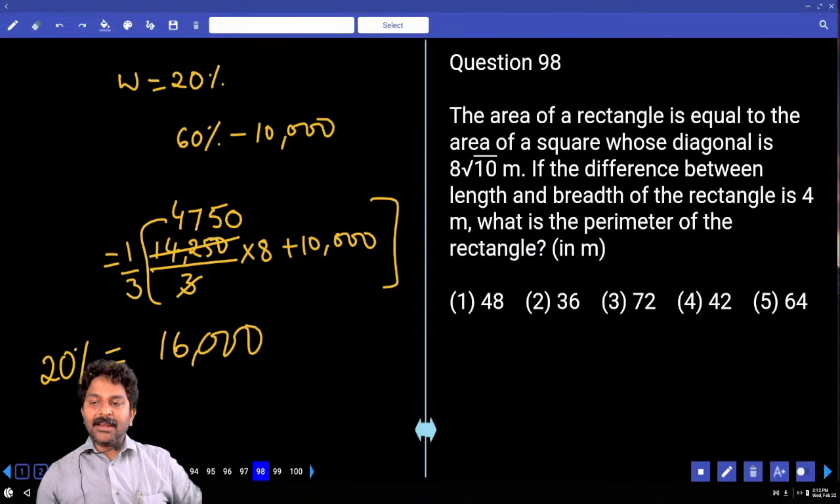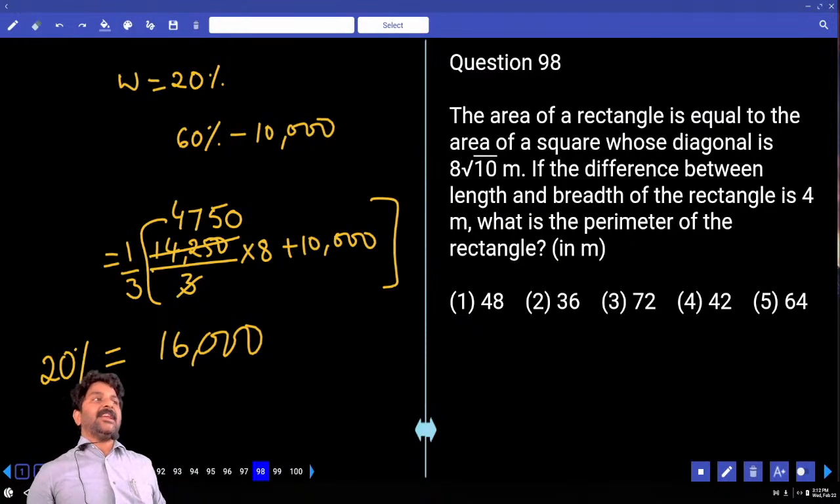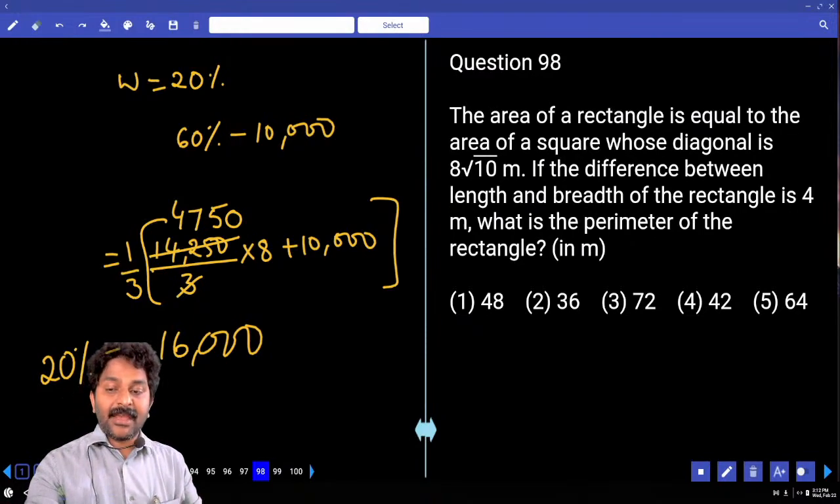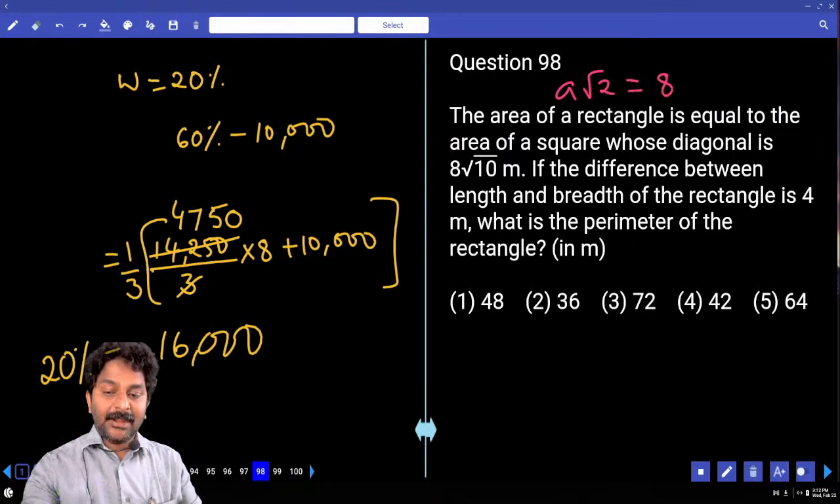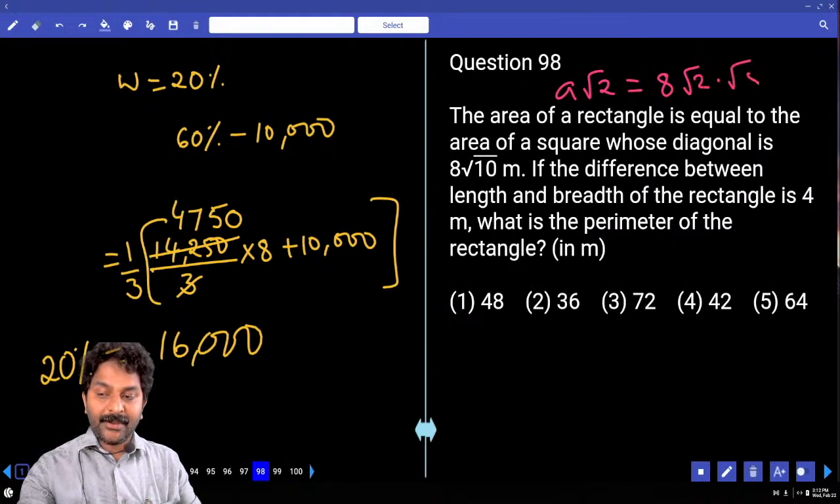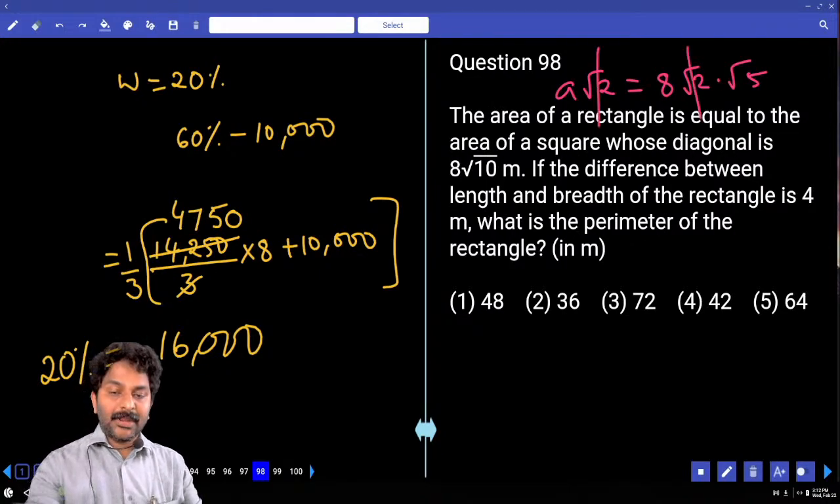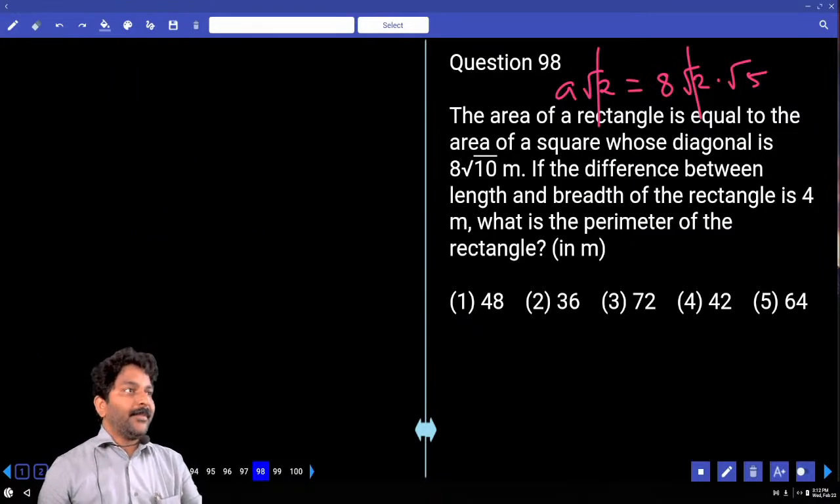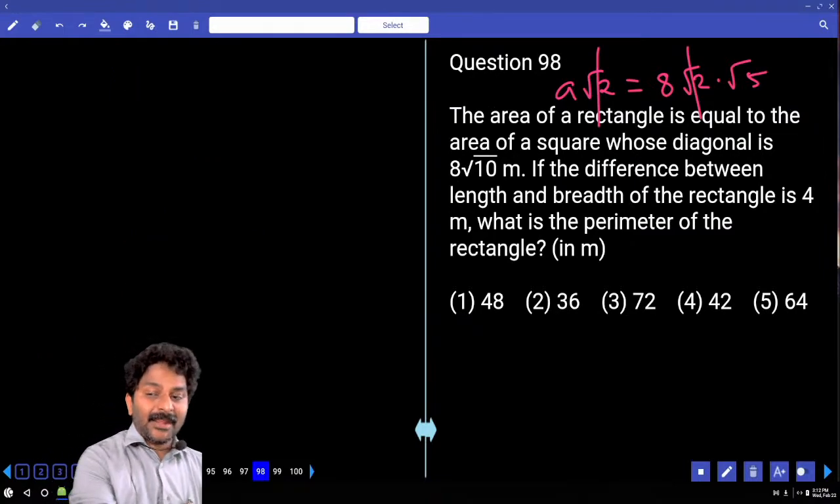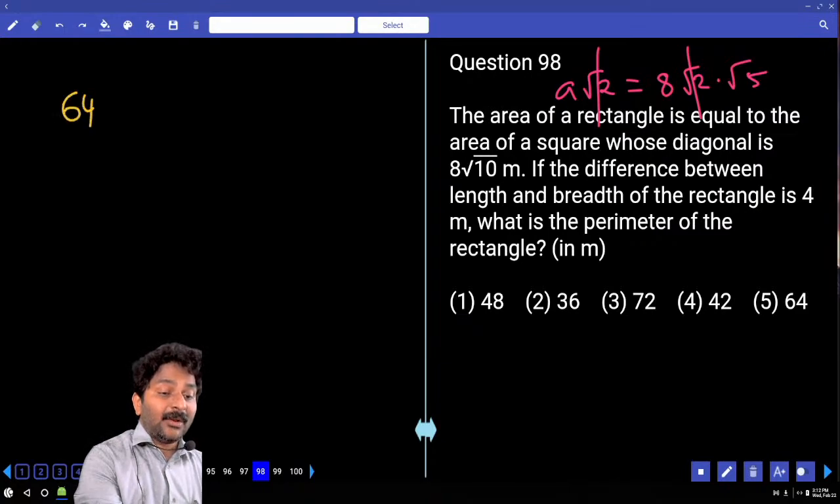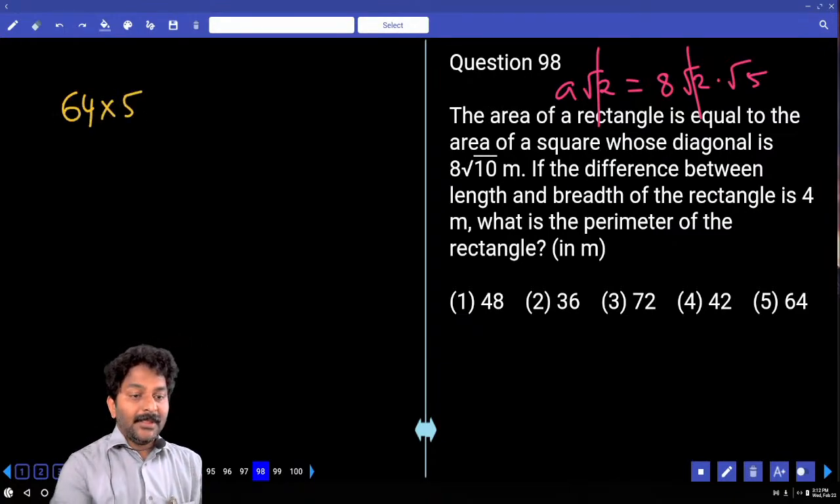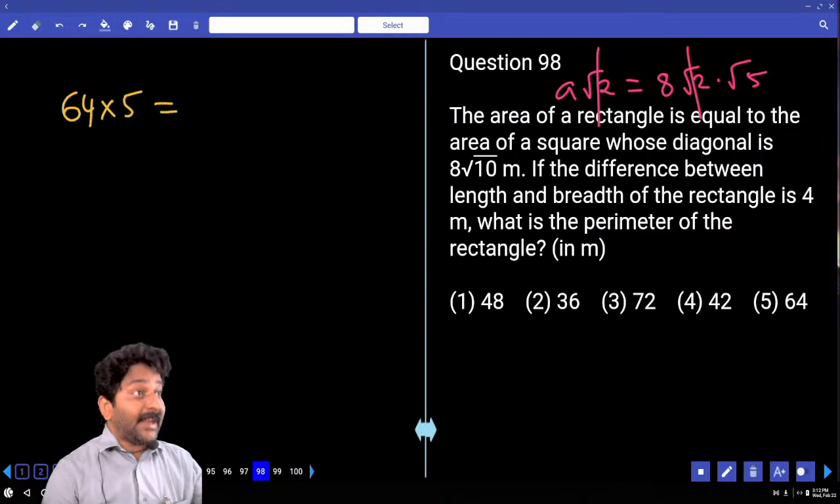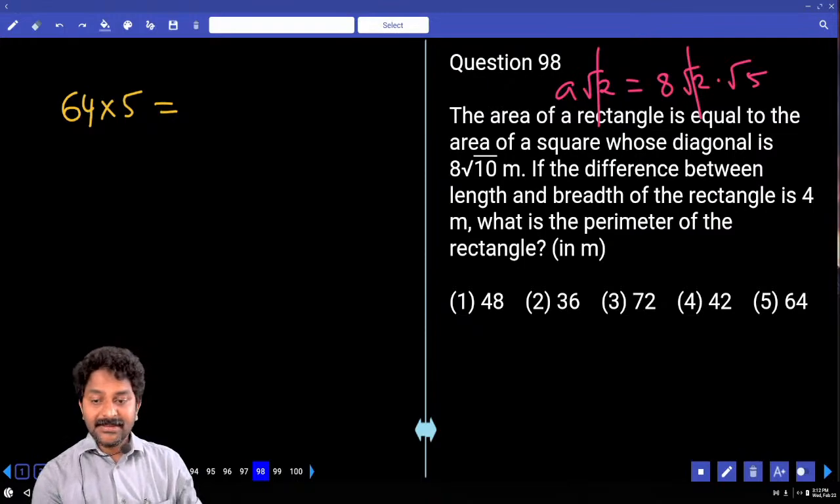The area of the rectangle is equal to the area of the square whose diagonal is 8 root 10. Diagonal of a square is a root 2, which is written as 8 root 10. Root 10, I will write it as root 2 into root 5. Do you have any problem? Root 2 gets cancelled. Then a is equal to 8 root 5. Area of the square is 8 squared, root 5 whole squared, 5. And this is equal to the area of the rectangle also. That's the first condition.